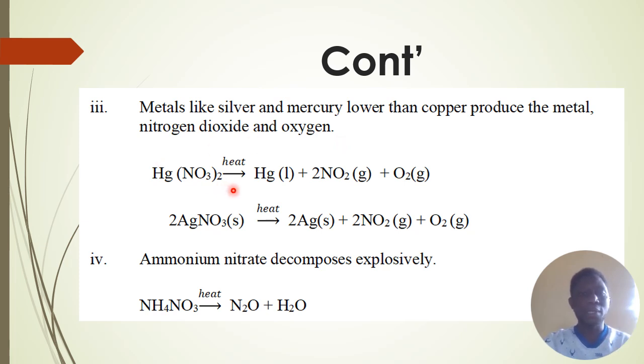When mercury nitrate is decomposed by heat, it produces mercury, remember this metal is a liquid, nitrogen dioxide, and oxygen. Another example, silver nitrate decomposed by heat produces silver as metal, nitrogen dioxide, and oxygen gas.